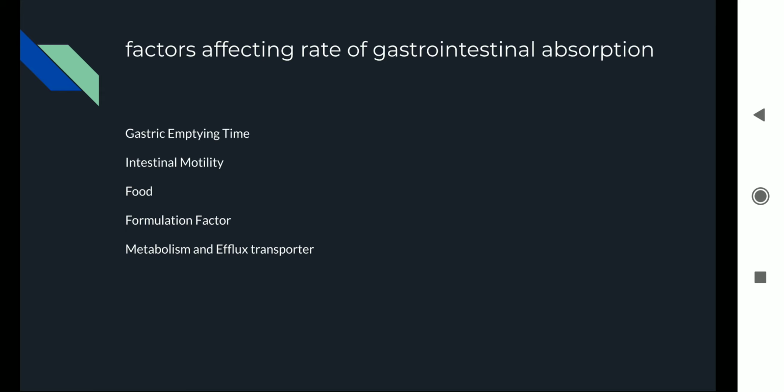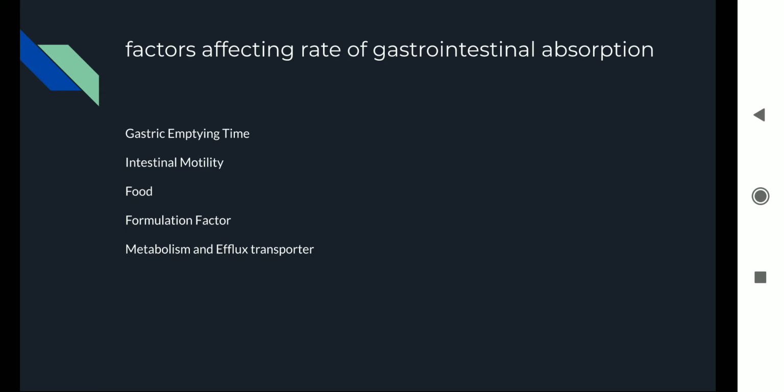Also, the factors affecting gastrointestinal absorption include the volume ingested apart from the drug, that is, how much other food is also present. Then what type of meal it was, what the viscosity is, whether it is highly thick, very viscous food, or water. Then the physiological state and body position: if the person is sleeping, it changes the gastric emptying time. So your gastric emptying time is very important.